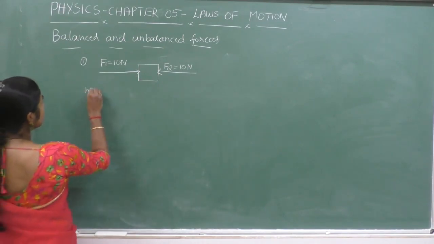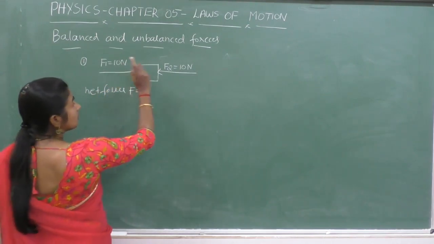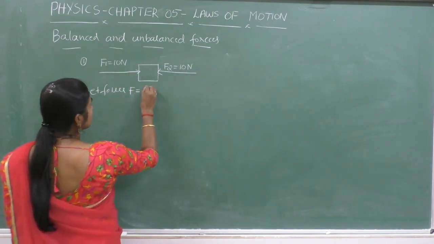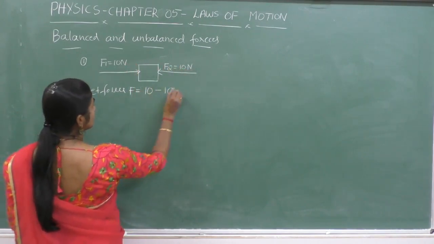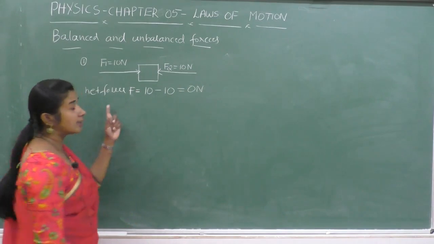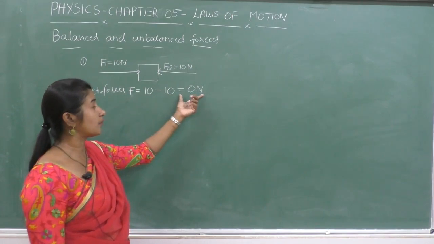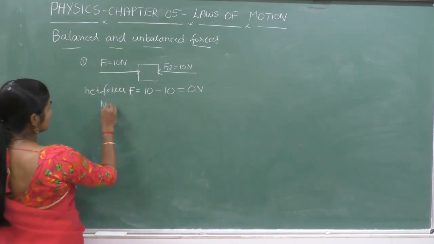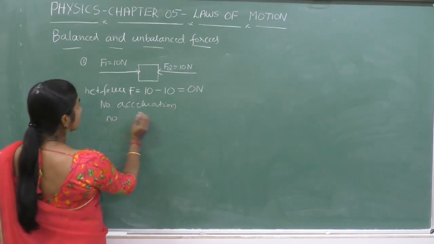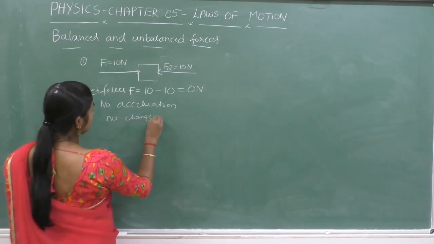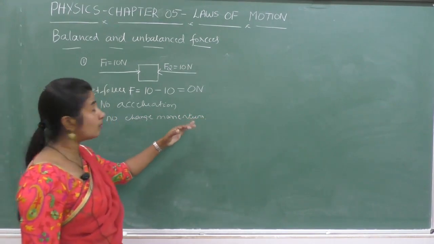So in this case, the net force F is equal to the sum of these two forces, that is the vector sum, that is 10 minus 10, because this force is acting opposite to this force, that is 0 Newton. The net force is equal to 0 Newton. That means no external force acting on this body, which means that there is no acceleration. No acceleration. No change in momentum.